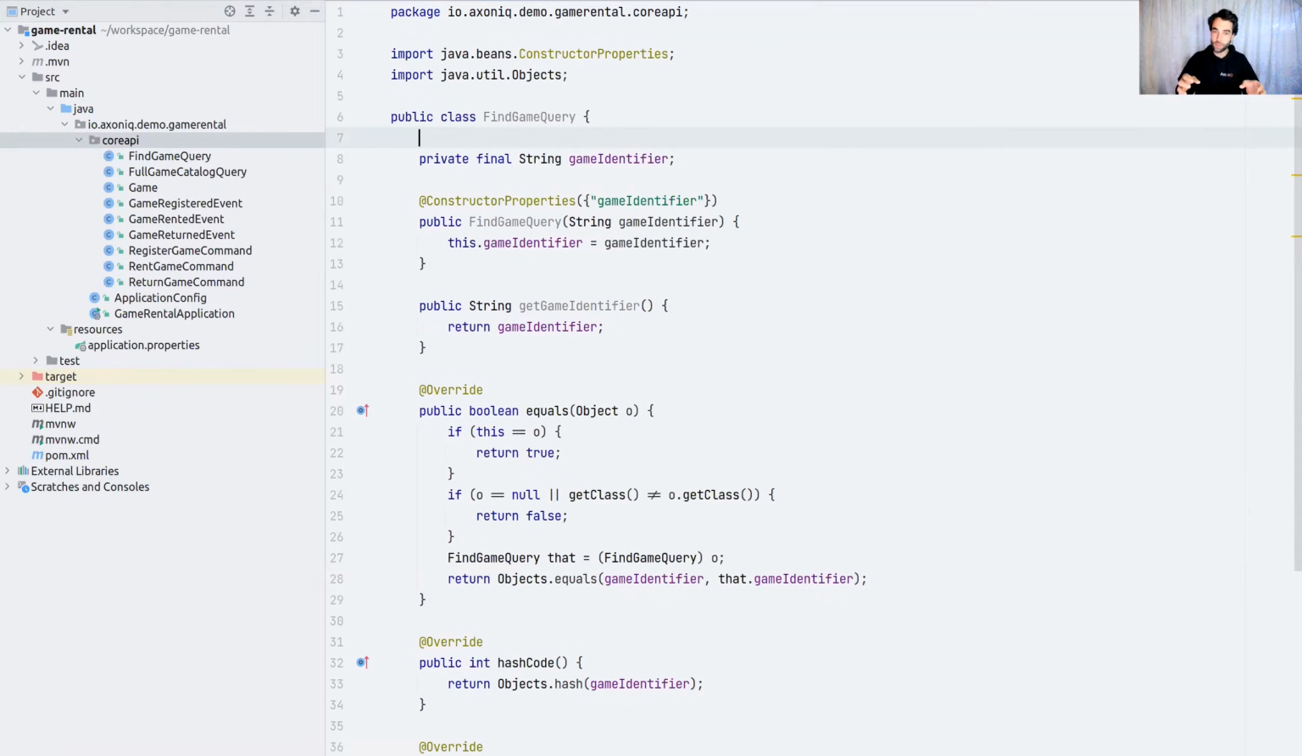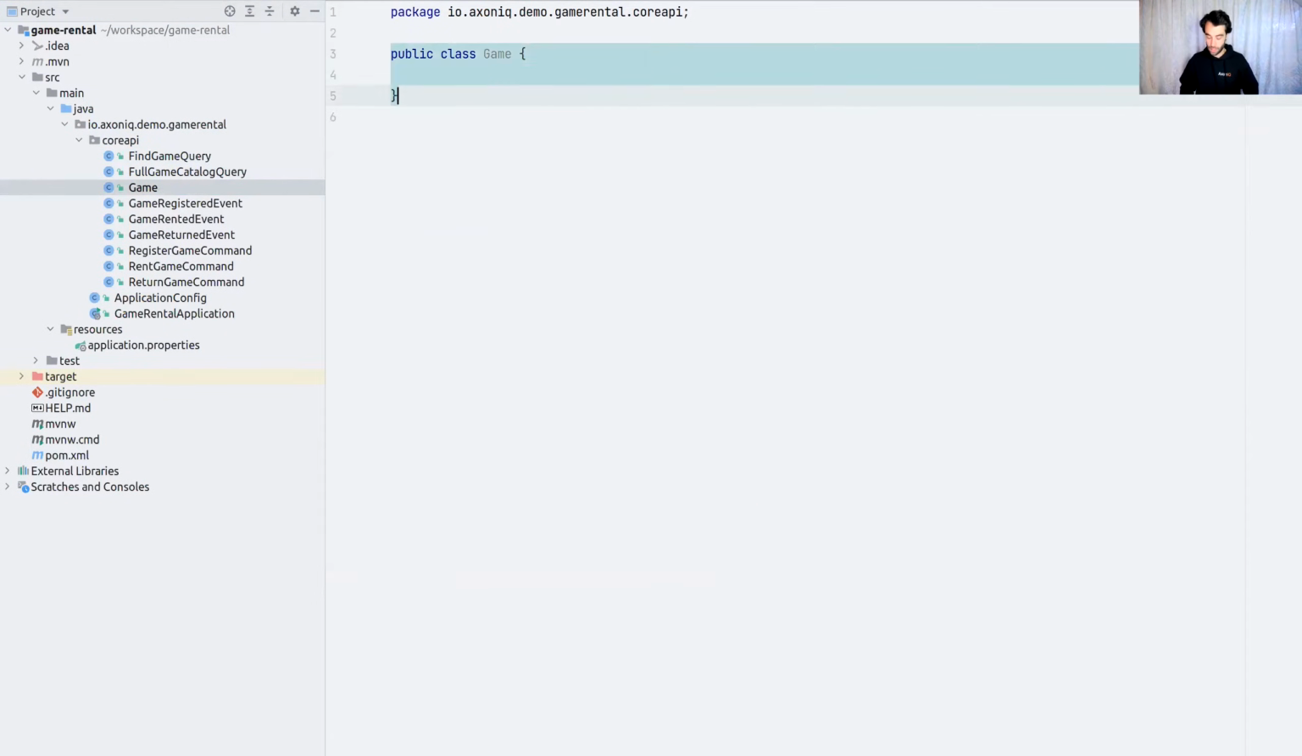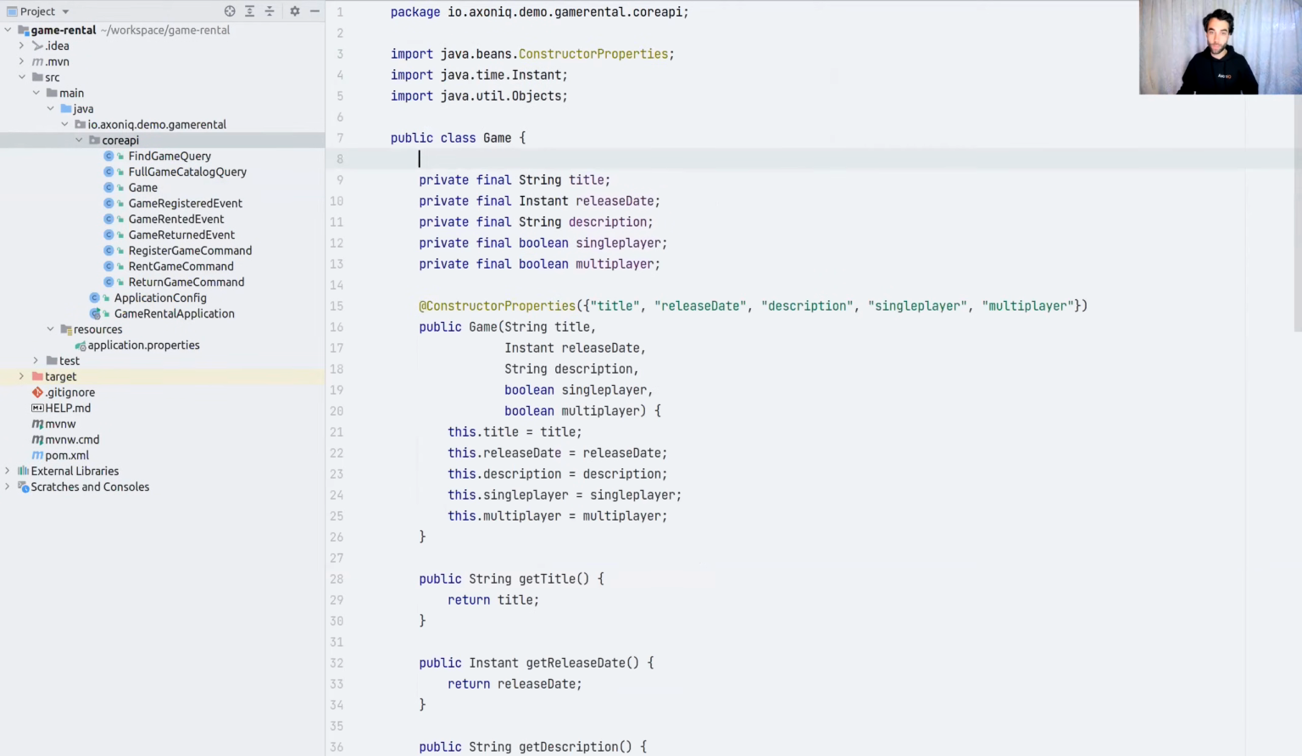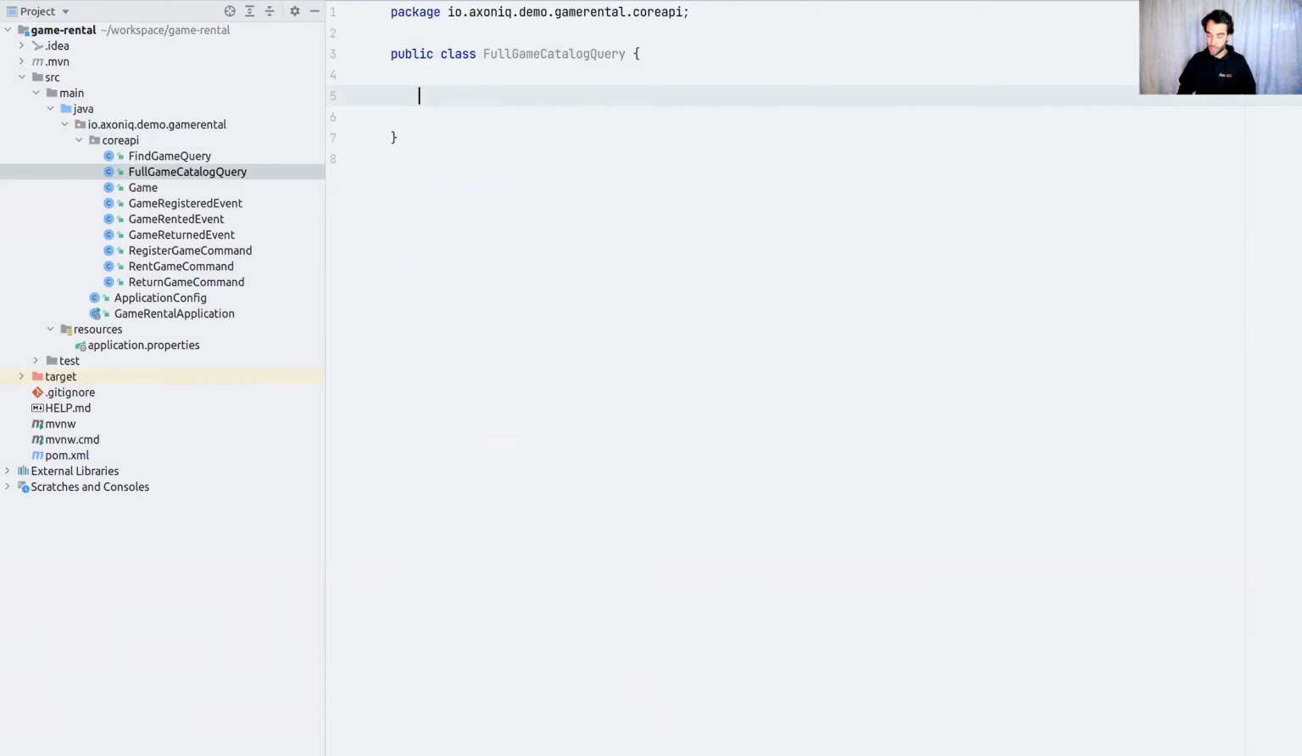So we should just assume that right now, I, with my team, have already done this design, and I've known what these messages should be. So I'm just punching them in, the boring bits of the code, really. So find game query based on a game identifier, straightforward. We got a game response as well. This is a bit more fleshed out because it returns the title, release date, description, whether the game is single player or multiplayer. The full game catalog query is kind of boring.